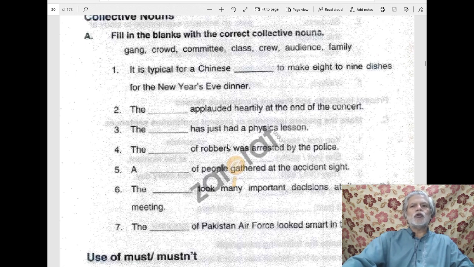Robbers, those who rob, those who take away things by force. So the collective noun gang is usually used for criminals. Gang of thieves, gang of robbers, gang of criminals, we may use it that way. So the gang of robbers was arrested.